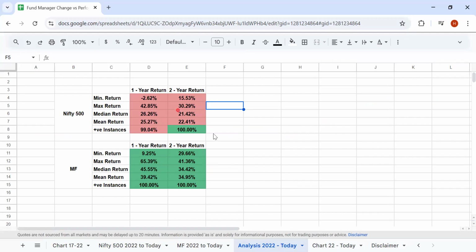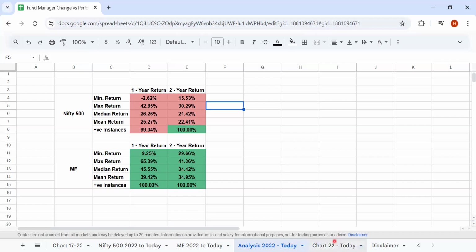Here, within these 2 years, the fund manager has consistently outperformed the index, whether you look at the minimum, maximum, median, or mean returns. Of course, the time horizons are only 1 and 2 years, but he has done an exceptional job. The alpha he has generated, in the case of median returns over the 2 year period, is close to 13%. When this 13% is split across multiple years, the outperformance will last much longer. It will give a huge fillip to the fund.